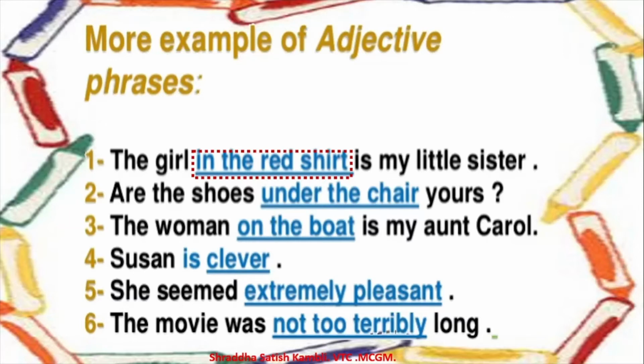Alright, look at the next example. Are the shoes under the chair yours? Okay, the woman on the boat is my aunt. Susan is clever. So it's giving you more information about Susan. So when you take is with clever, then it becomes an adjective phrase.